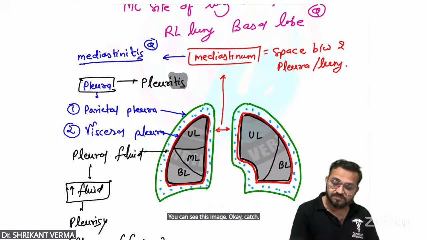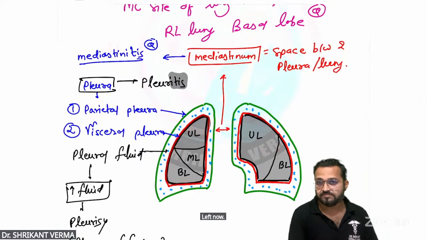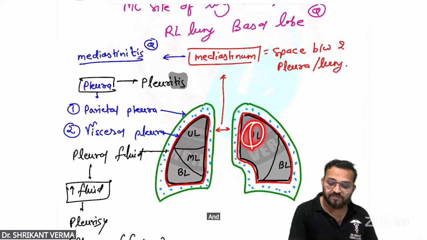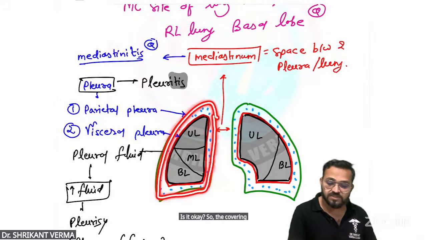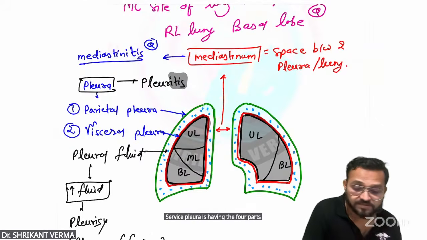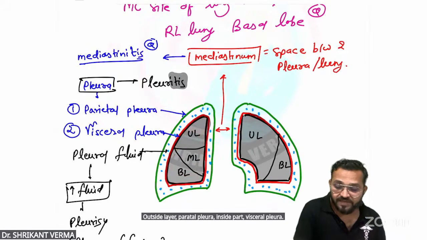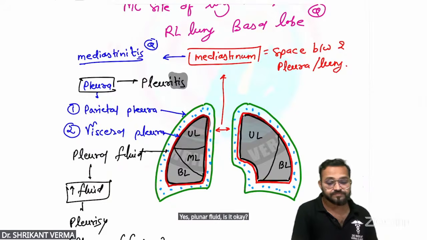Right lung, left lung. In the right lung, how many lobes? Upper lobe, middle lobe, lower lobe. And in the left lung, two lobes. Here is the cardiac notch. So the covering around the lung is known as pleura. This pleura has two parts. Outside layer, parietal pleura. Inside part, visceral pleura. And in between them, there is a fluid that is known as the pleural fluid.